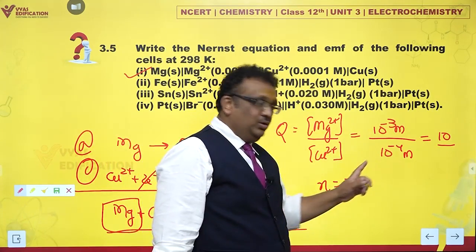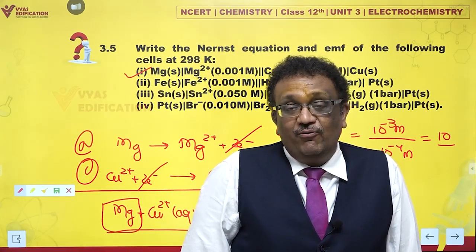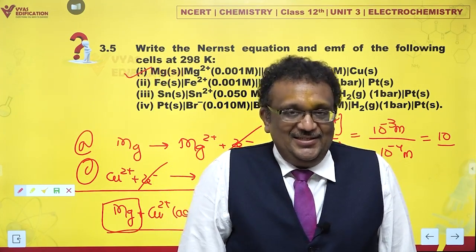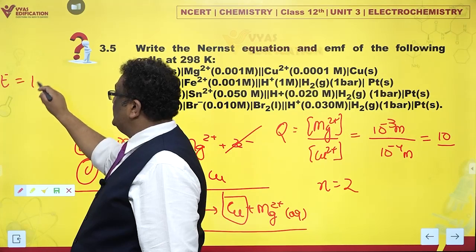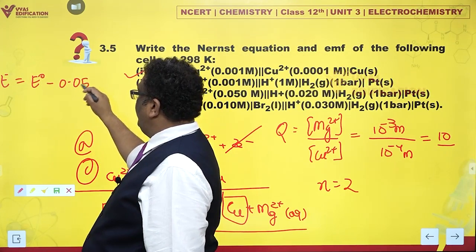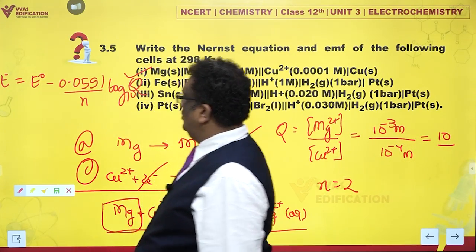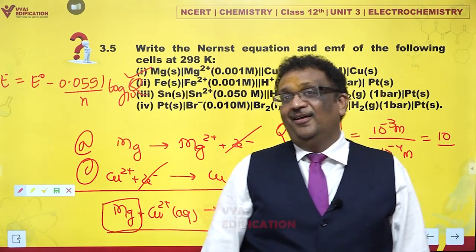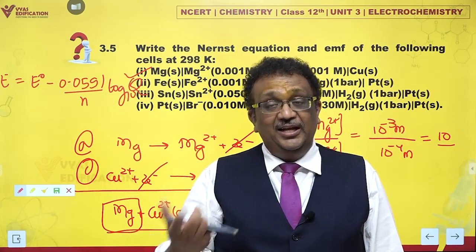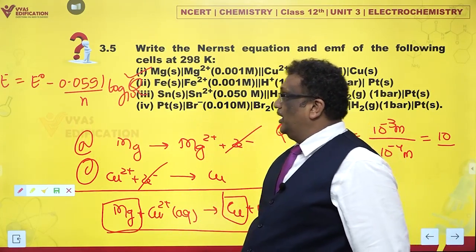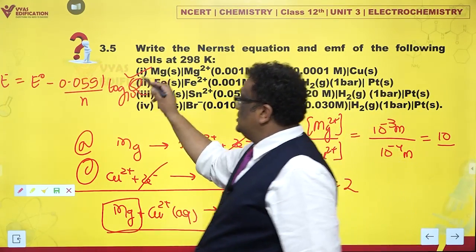And once I've got Q, I've got N, all I have to do is substitute in Nernst equation. Do I need something else? Yes, I would need E naught cell also. But before that, let me write down Nernst equation for you. It says E cell is equal to E naught cell minus 0.0591 upon N log to the base 10 of Q. What is 0.0591? This is RT upon F. If you take R, F and T, temperature is 298 Kelvin, this is the value you get. You substitute that with 2.303 also of course there, because ln has been converted to log. This is Nernst equation.